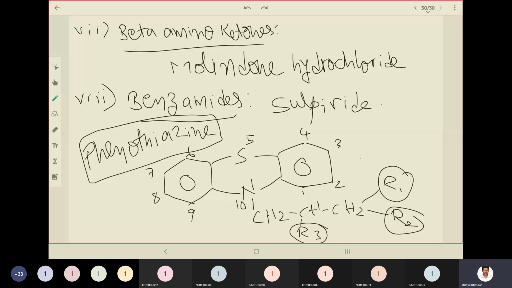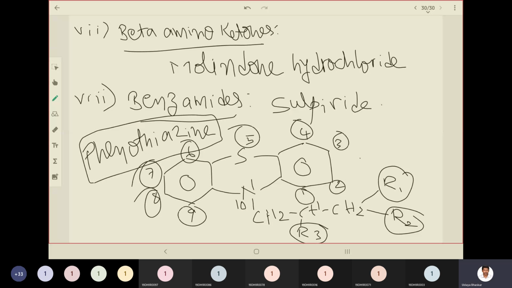Okay, then the general structure for phenothiazines is shown here. Okay, the numbering is like this. First position is here, second, third, fourth, fifth, sixth, seventh, eighth, ninth. Okay, there are three rings.